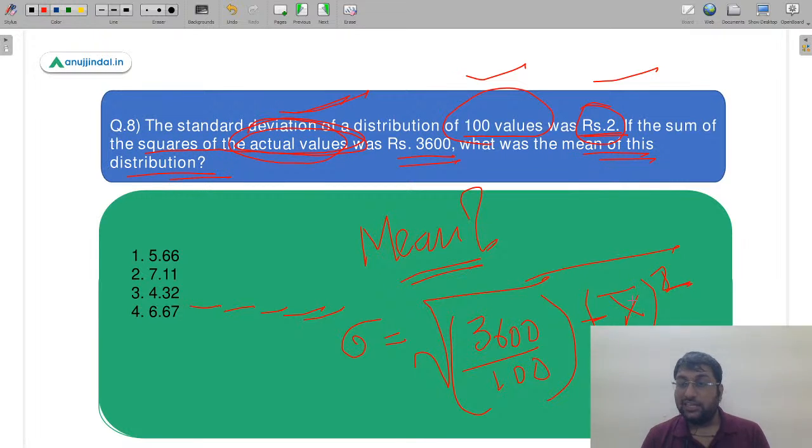अब तो देखिए hint भी दे दिया मैंने, formula लिख के दे दिया. You just have to solve it. So just square it on both sides. एक तरफ से eliminate हो जाएगा square. And you can solve this question very easily.